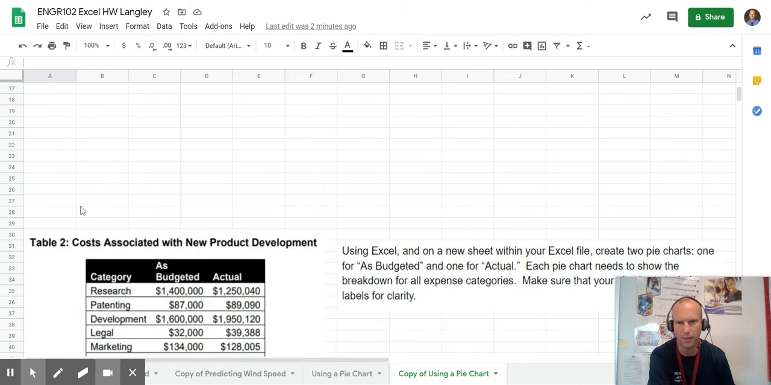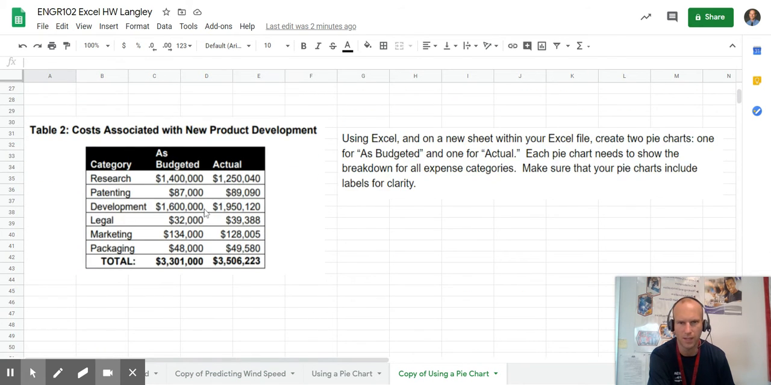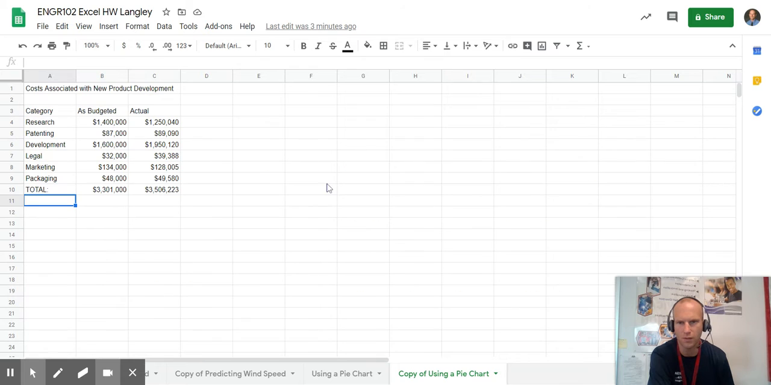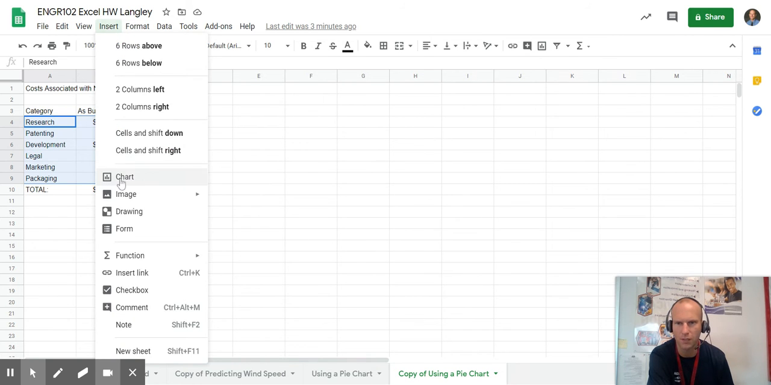So you should enter all the data. I just put the data in the directions down below, so I had quick access to that. You don't have to do this. So then you're going to do the two pie charts. So you're going to highlight the portion that you want to show up in your pie chart. So we want the category and as budgeted for our first one. We're going to insert a chart.